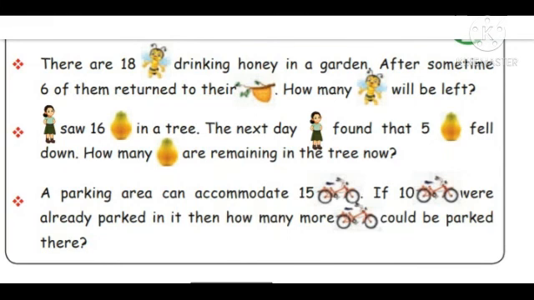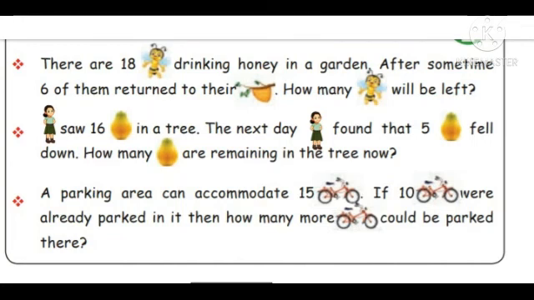So 16 minus 5, 11. 11 is remaining. Remaining 11 papayas there in the tree. Okay, children? Shall we go to the next one?